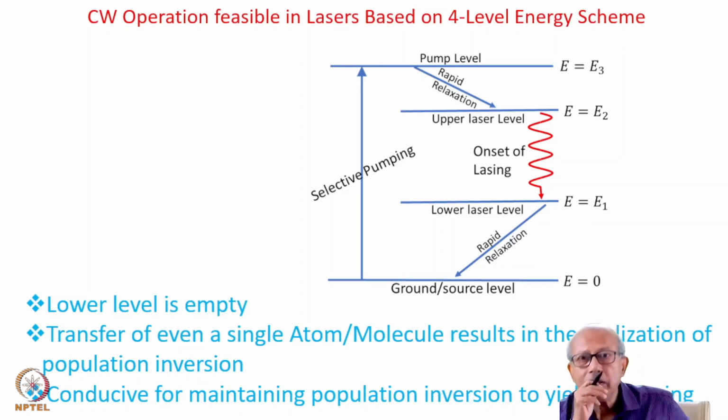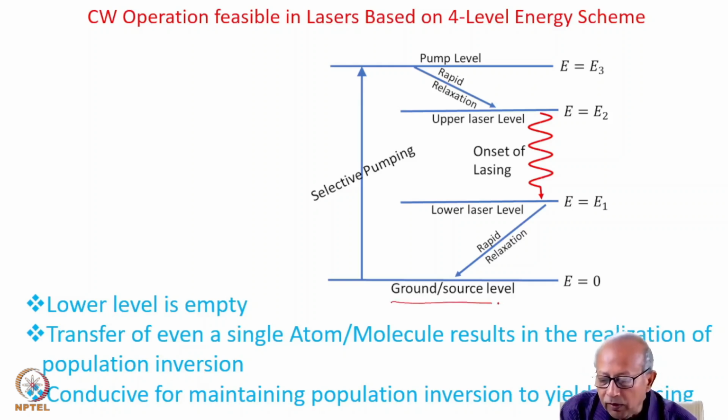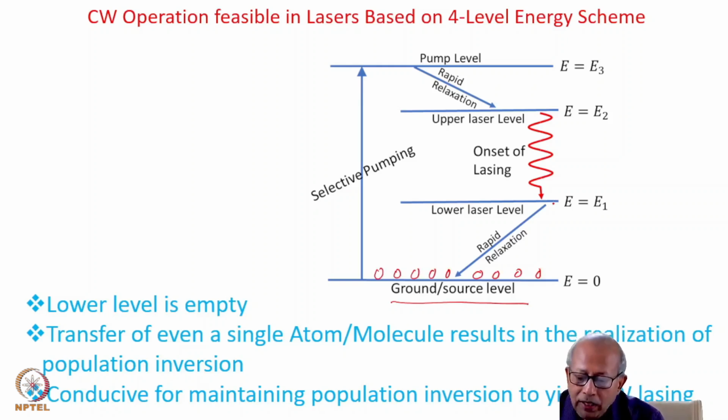Well, of course, the best remedy would be to add another energy level to this, that is, make it a four-level laser based on four-level energy scheme. Because you see now you have four levels. So now this is the source level, in which initially all the population reside. And the lower laser level is now separated from the source level.